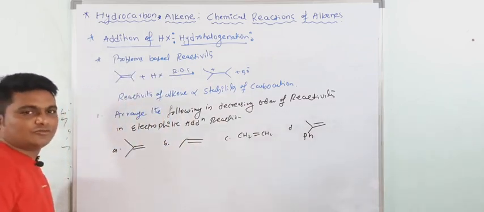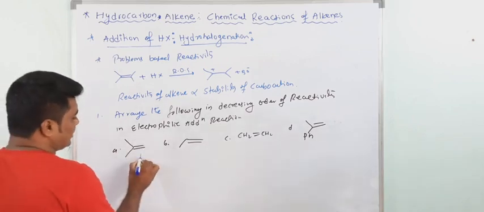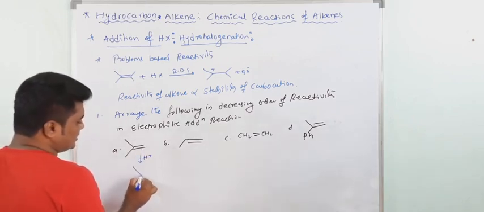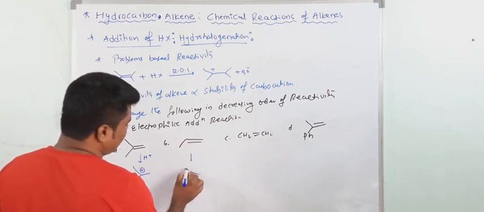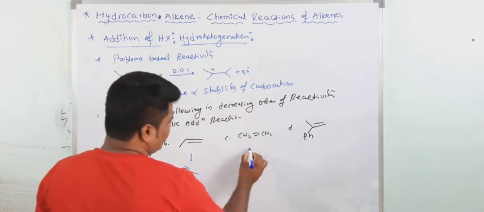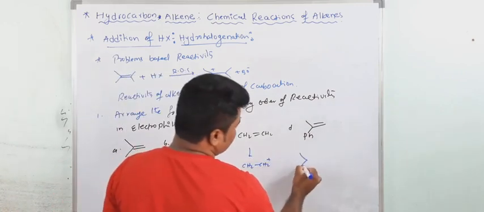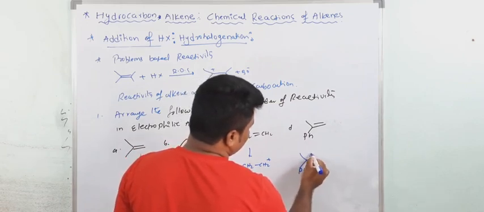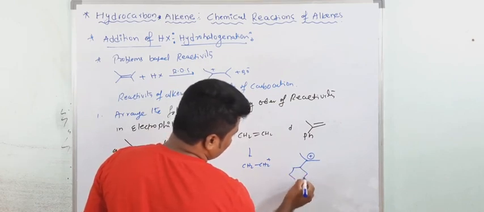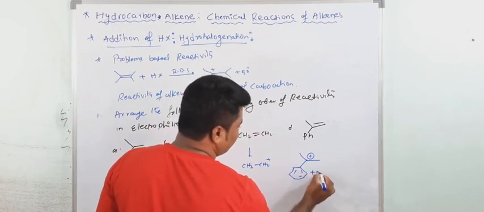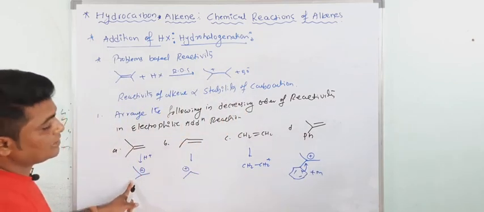So how do you arrange this one? First we have to see the stability of the carbocation. See here in this electrophilic addition, first protonation will take place. You will get the tertiary carbocation. Here you will get the secondary carbocation. Here you will get the primary carbocation. And in this case you will get the tertiary carbocation. But here the phenyl group shows resonance. It affects through the plus M effect. It stabilizes more as compared to the tertiary carbocation.